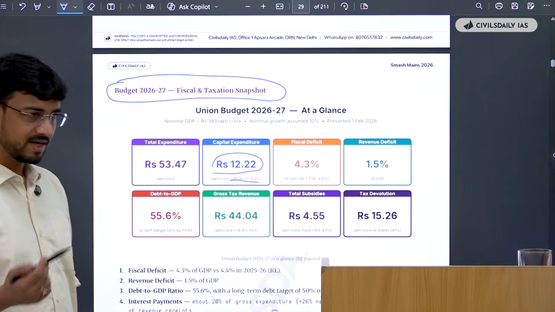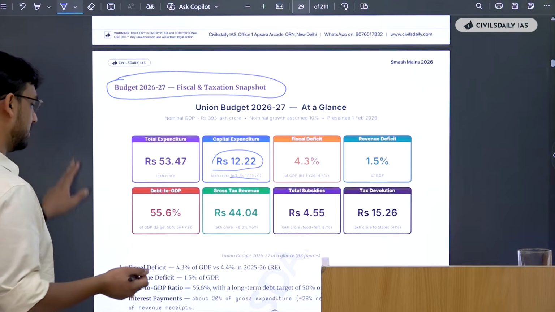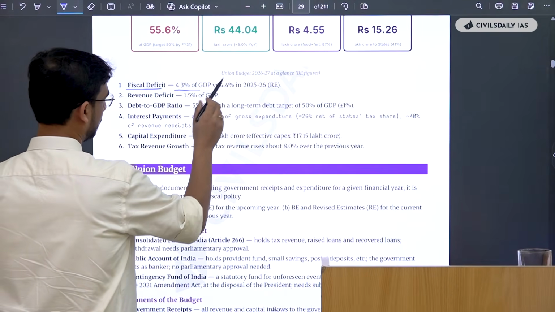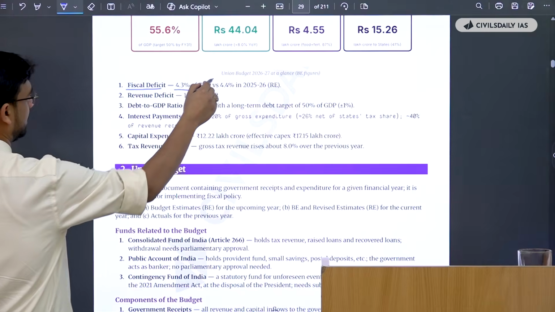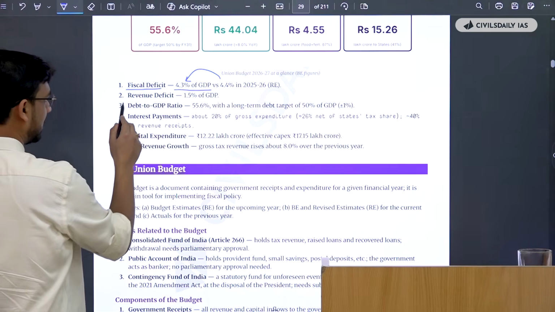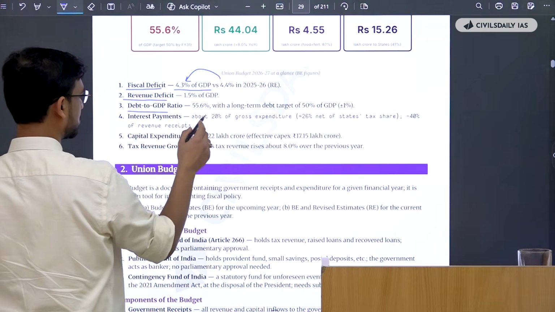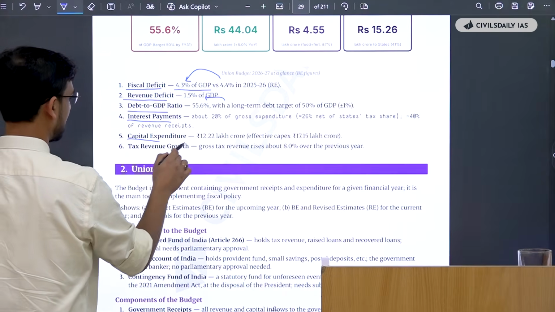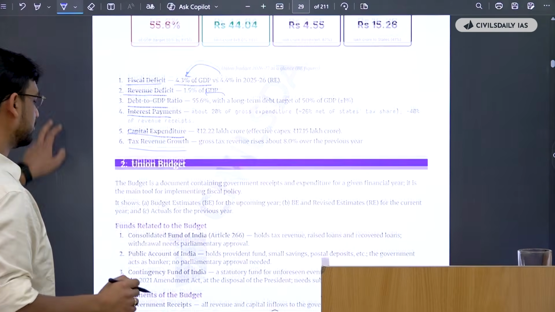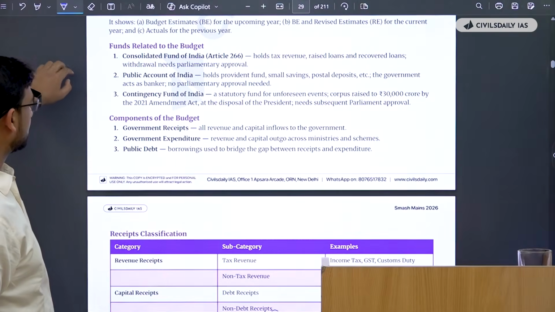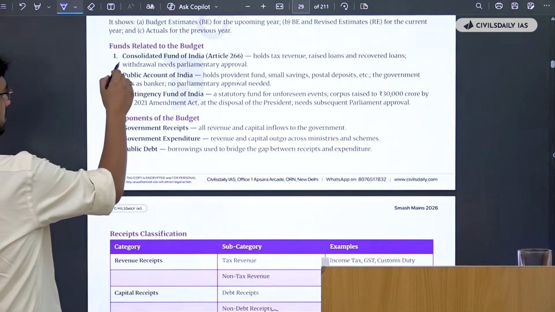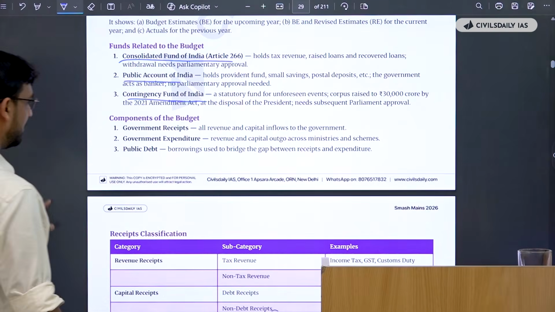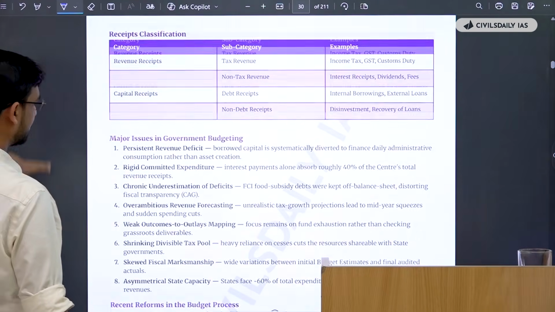So these are the kind of data that you can use for yourself. The fiscal deficit, there's a question on it. It is 4.3% of GDP, so it's decreasing from 4.4%. Then there's revenue deficit. Debt to GDP ratio is increasing a bit. Then there's interest payments, then capital expenditure. These are the data you have to use. Then the budget: the consolidated fund of India, public account, and these are the three which we have as components of the budget, revenue classification.